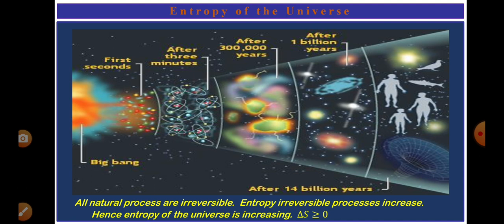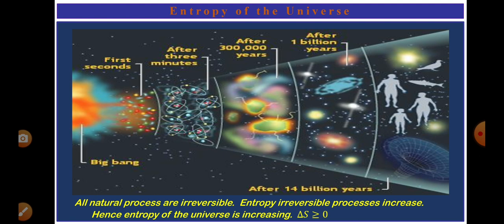Now we discussed that the entropy of any irreversible process increases, but all natural processes are irreversible. Then what about the universe? Universe is under natural process. So definitely its entropy is increasing, that is its disorder is increasing. Now let us understand this with the Big Bang theory.